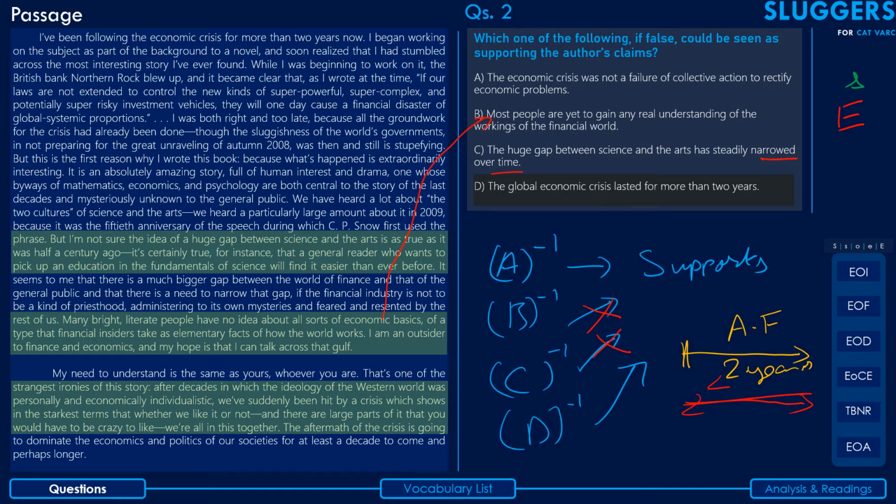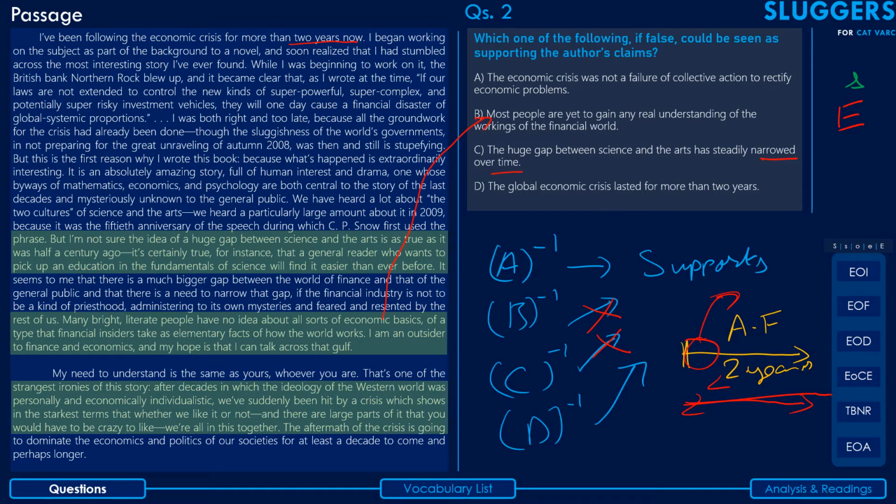Suppose the crisis lasted less than 2 years, then in the part where there was no crisis, what was the author following in that case, right? He could not be following an invisible crisis that does not exist, right? So if the author has been following the crisis for 2 years, it definitely must have lasted more than 2 years, right? Which is against the inversion of option D. The inversion of option D is that it lasted less than 2 years.